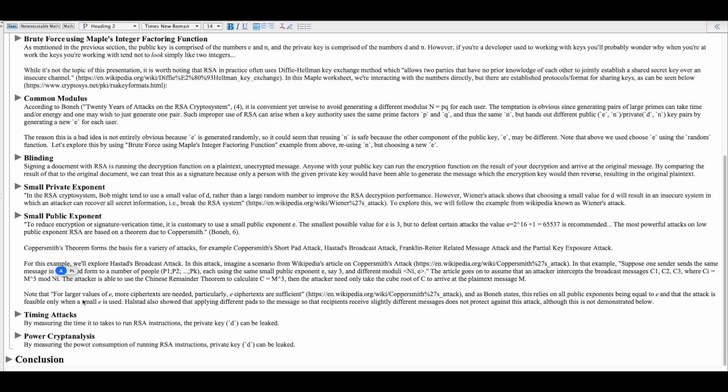Okay, timing attacks. Measuring the time it takes to run RSA instructions, the private key can be leaked.